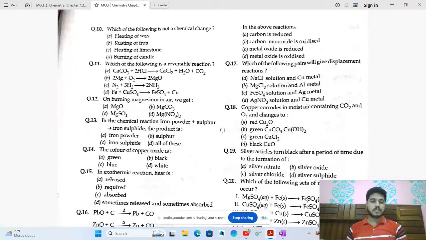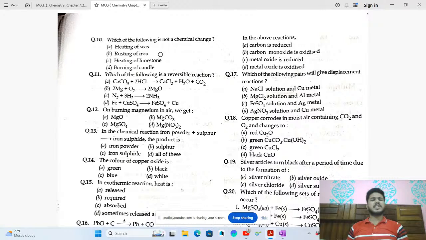Now coming to the second page. Which of the following is not a chemical change? That's a very easy question. This is an 8th level question, I guess. Heating of wax is a chemical change or not? It is a physical change. Rusting of iron, it is a chemical change because it cannot be reversed. Okay. Heating of limestone, chemical. Burning of a candle. Okay. So which of the following is not a chemical change? Not a chemical change means it is a physical change. So heating of wax is a physical change. Other than that, rusting of iron, heating of limestone, all these are chemical changes only. Okay. Now coming to the 11th question, which of the following is a reversible reaction. Okay. So this is a different thing.